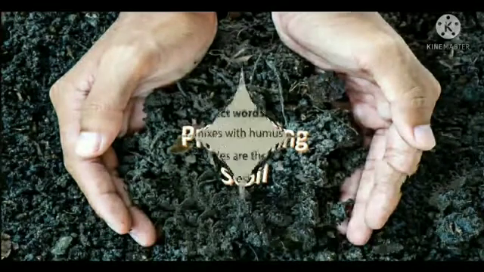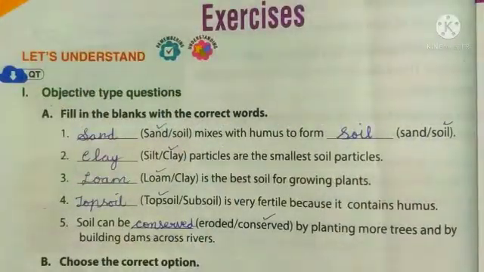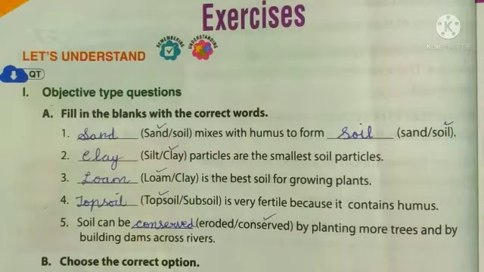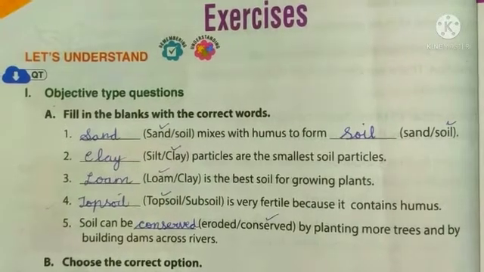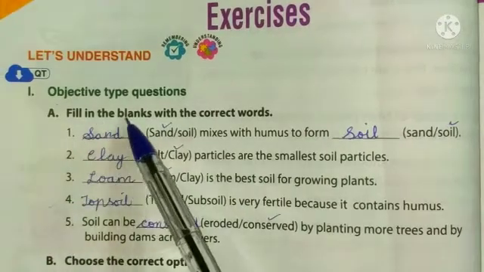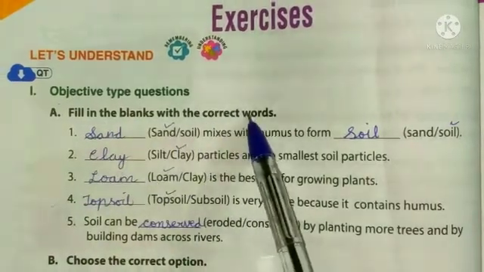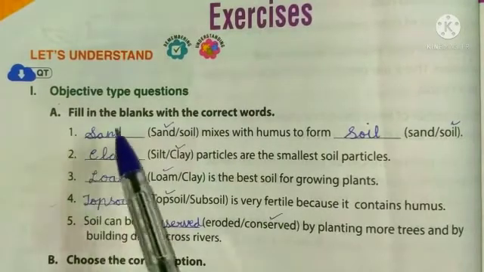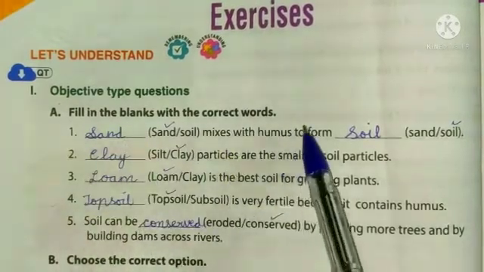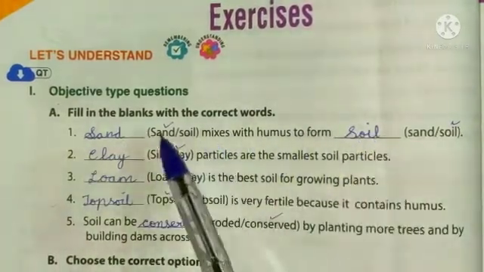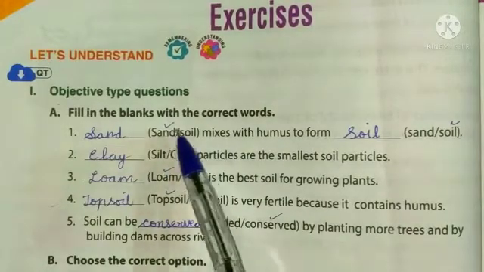Okay, children? Now we can write the book exercises. Turn to page number 60. First, fill in the blanks with the correct words. First one: dash mixes with humus to form dash. Sand, soil.